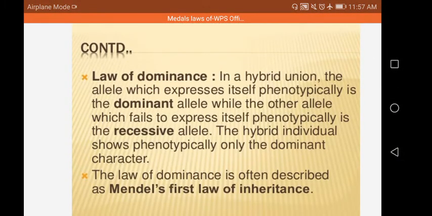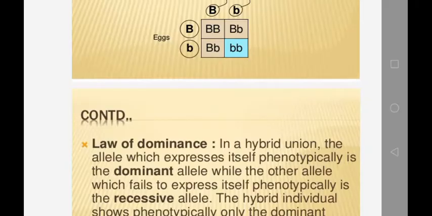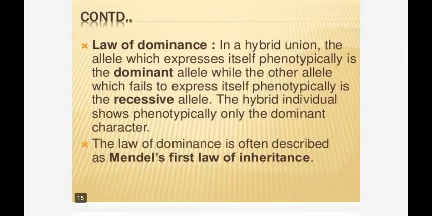Law of dominance: in a hybrid union, the allele which expresses itself phenotypically is the dominant allele, while the other, which fails to express, is recessive. A hybrid individual shows phenotypically only the dominant character. So the law of dominance is often described as Mendel's first law of inheritance.